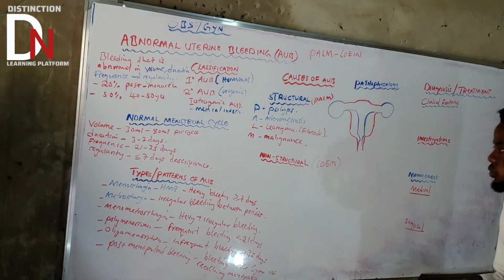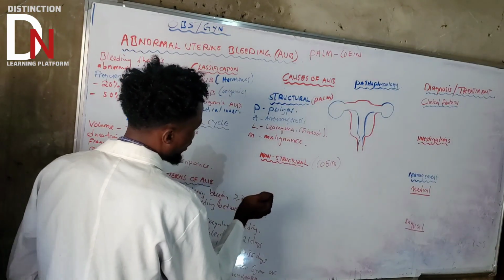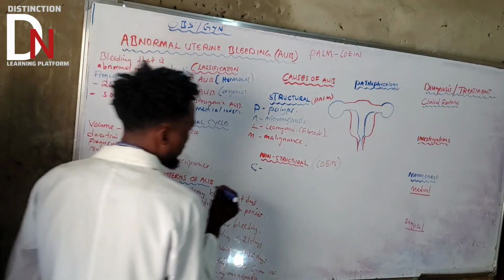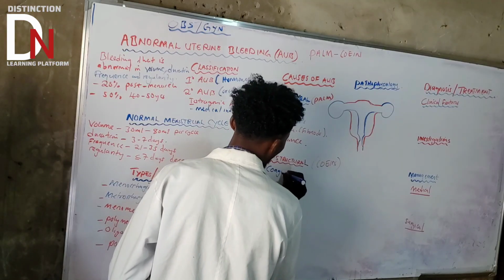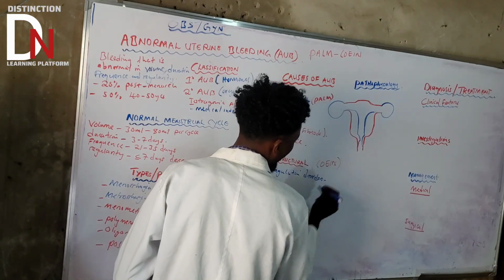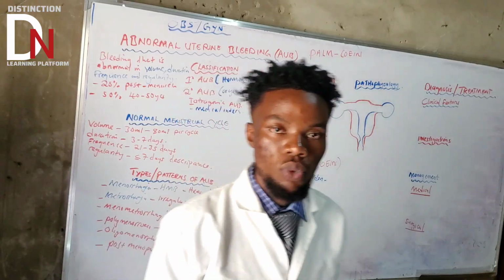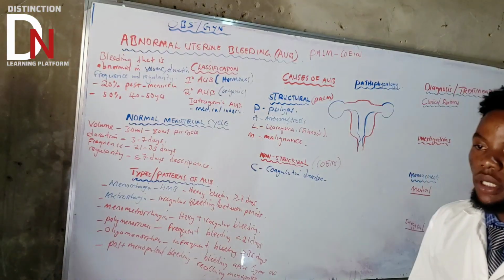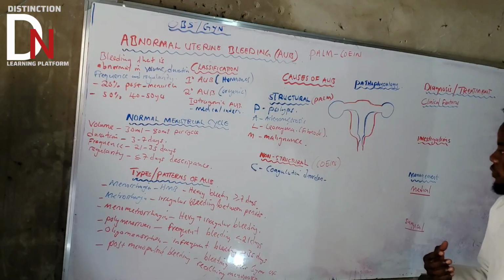Now, what are those non-structural causes? Let's start with C. C is coagulopathies, or coagulation disorders. Coagulation disorders include platelet disorders, and also von Willebrand disorder. There are a lot of coagulation disorders.